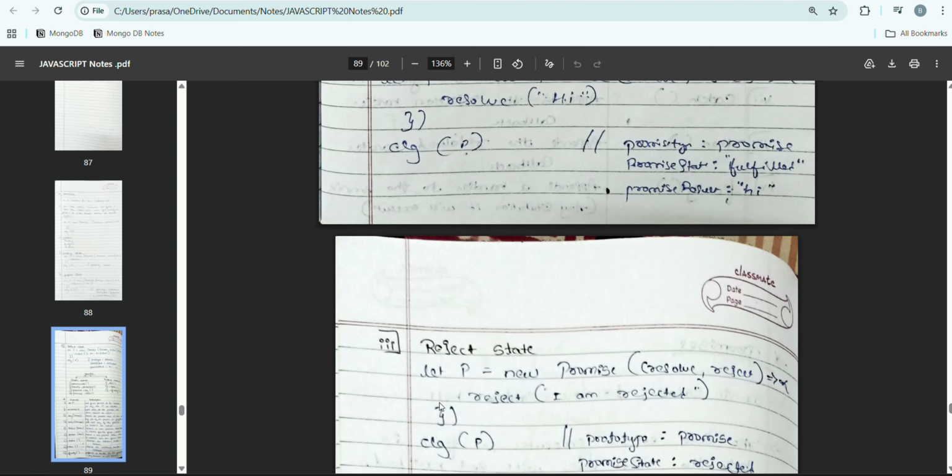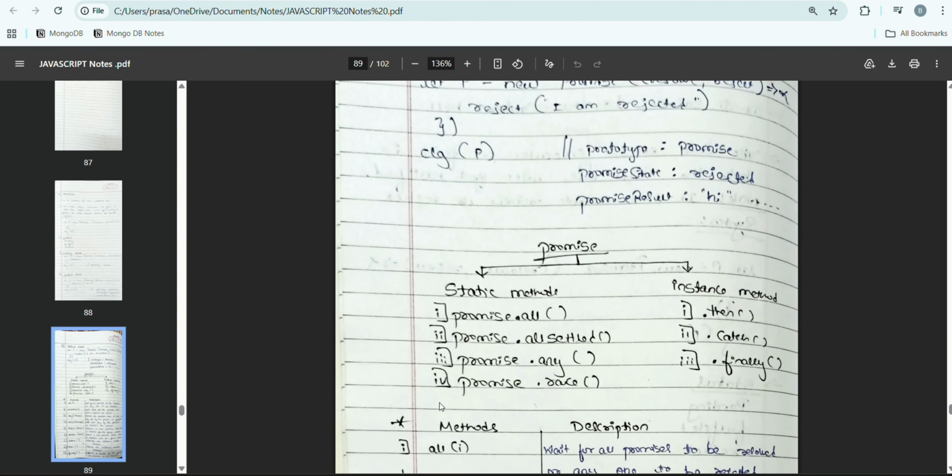After that, we have the promise types. The first type is the static methods, and the second is the instance methods. And inside static methods we have four different methods: Promise.all, Promise.allSettled, Promise.any, and Promise.race.